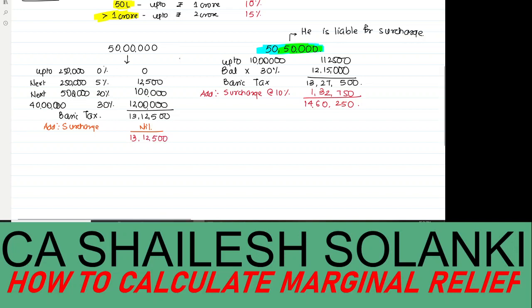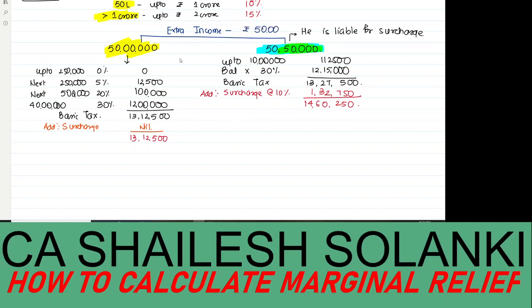Now look at the difference that you are supposed to pay because you have earned 50,000 extra. That means 50 lakh rupees is the limit where you are not supposed to pay the surcharge. But if your income exceeds rupees 50 lakh, then you are liable to pay a surcharge. Since you have earned 50,000 extra, 50 lakh 50,000 minus the 50 lakh, your extra income is 50,000. That is over and above the surcharge limit.